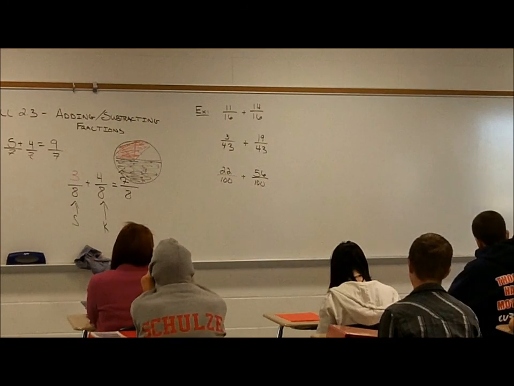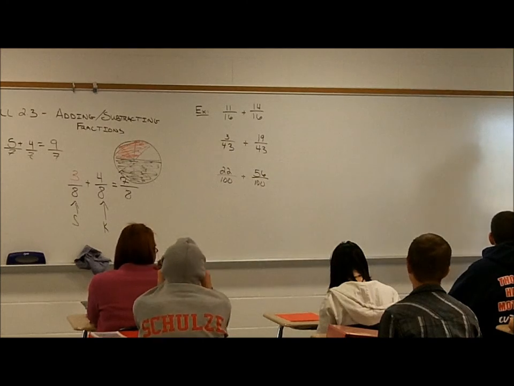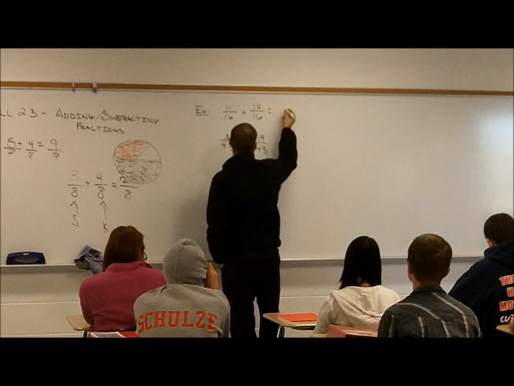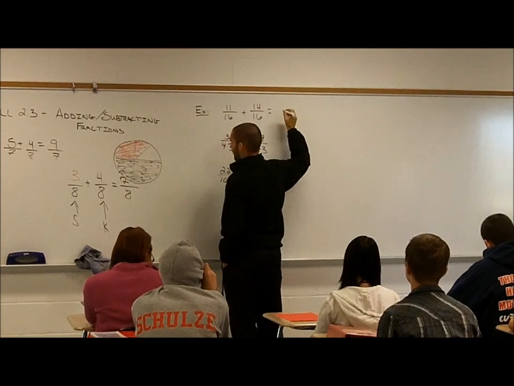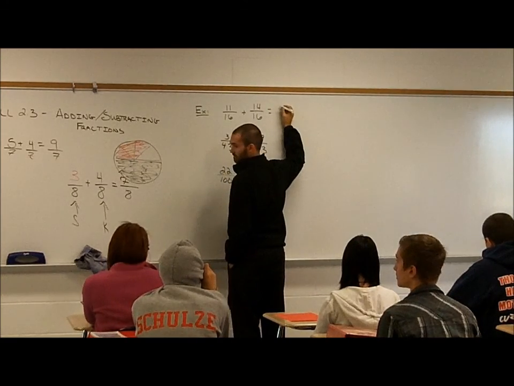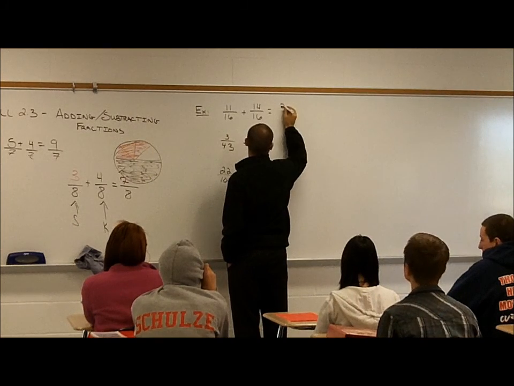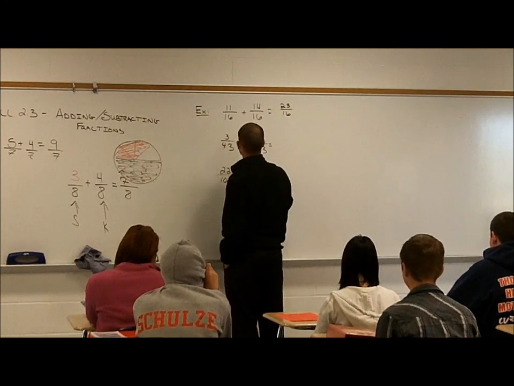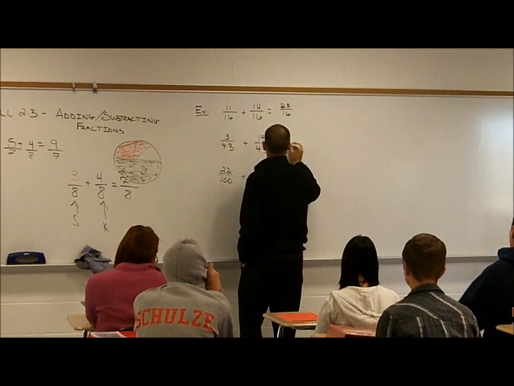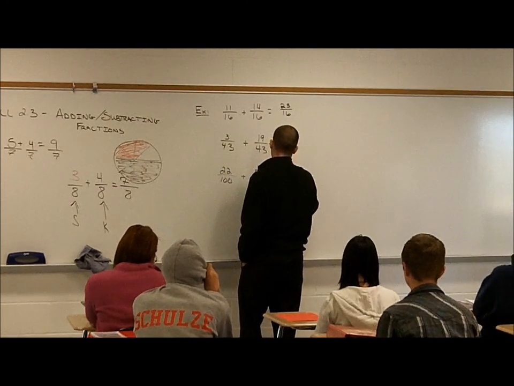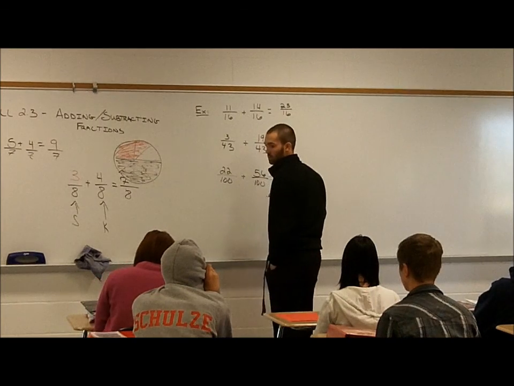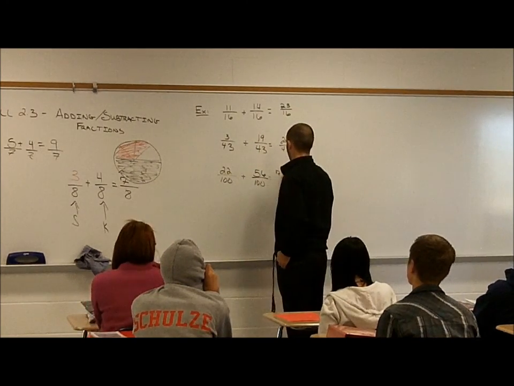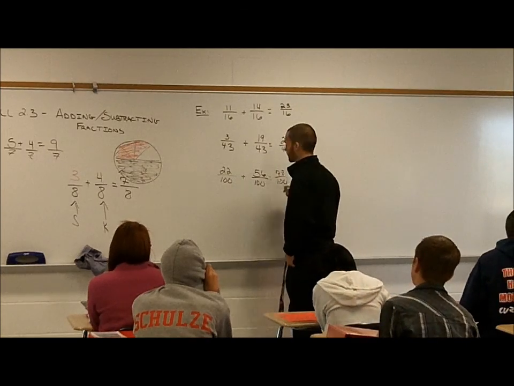What do we get? Ben, Fagan, what'd you get for your first one? 25 sixteenths. Good. Shelby, what'd you get for the second one? 22 forty-thirds. Good. Patrice, what'd you get for the last one? 78. Good.